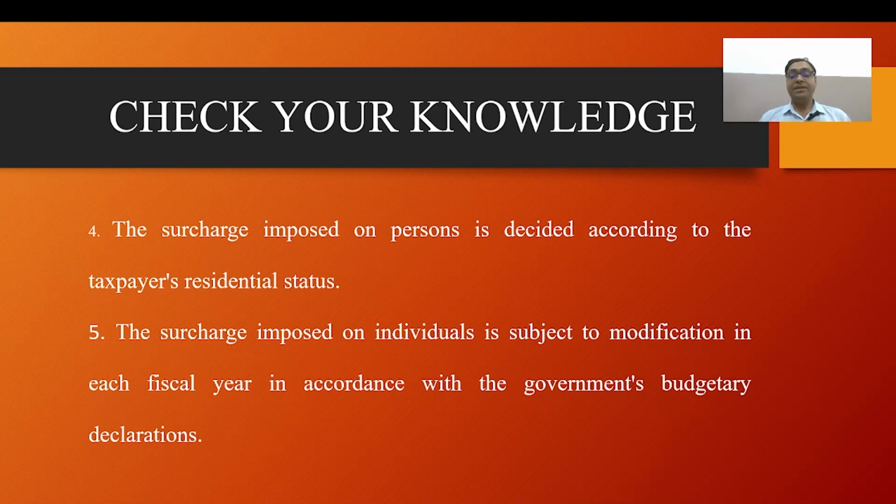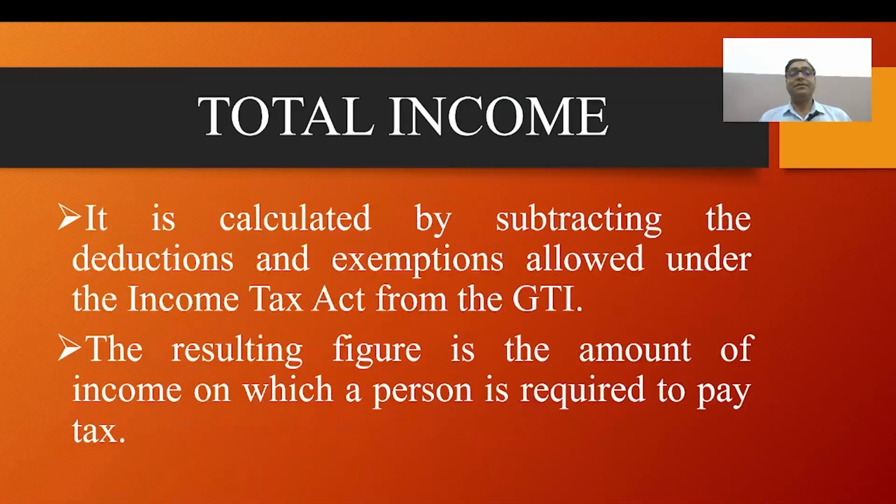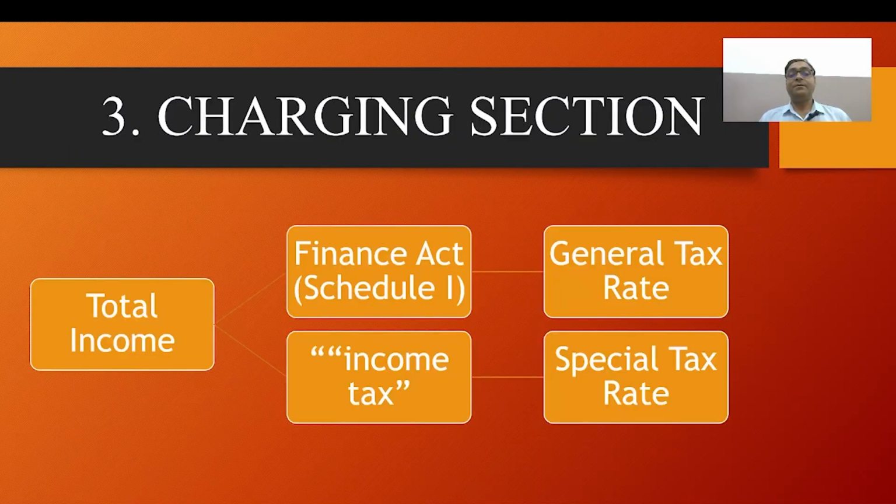We have now checked the knowledge. We have discussed the five questions, and we have already discussed the calculation and charging section. We have completed this part of the discussion. Now we will discuss the calculation of total income and grand total income. Regarding this, we have some practical problem solving, numericals, and we will discuss here section 80C to 80U and the TDS rates, and we will check knowledge again.